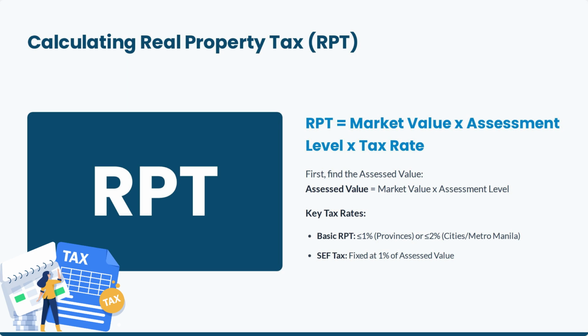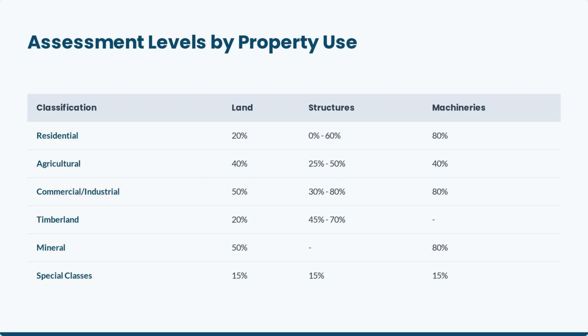The basic RPT rate is up to 1% for provinces or up to 2% for cities and Metro Manila. There is also a special education fund tax, fixed at 1% of the assessed value. Assessment levels vary by property type. For example, residential land is assessed at 20%, while commercial land is at 50%. Structures and machineries have their own assessment levels.